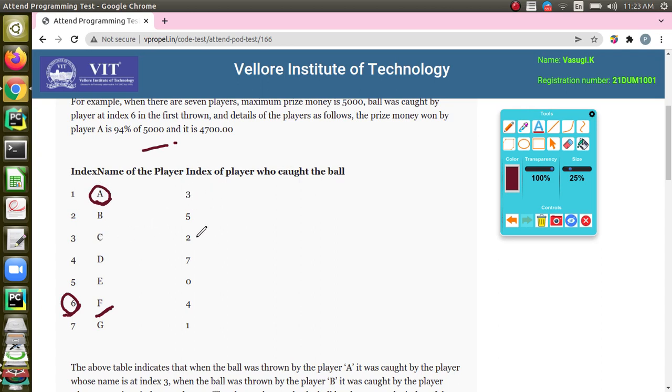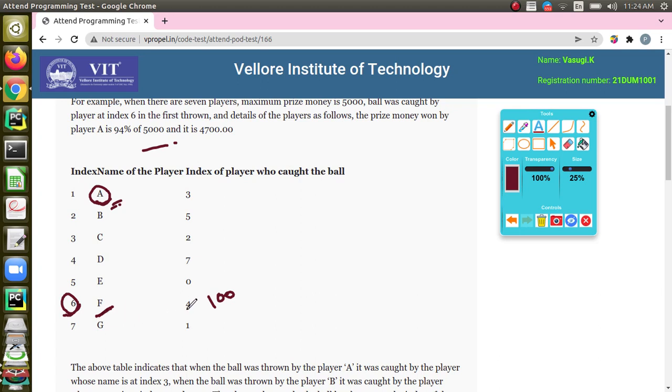Sorry, one minute, yes, A is the querying person. You are being queried for A. So F is the person who caught the ball first, that is index 6. So F will get the maximum prize money, that is 100% will be received by F.